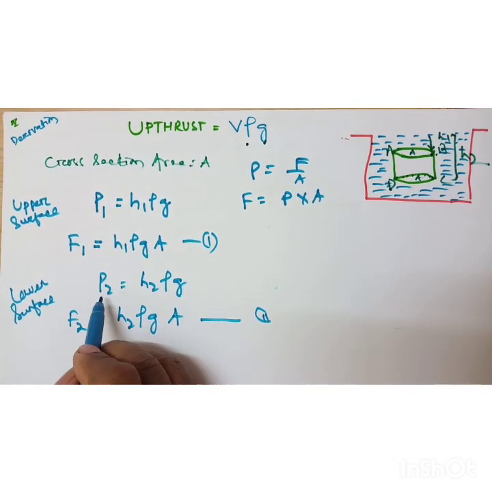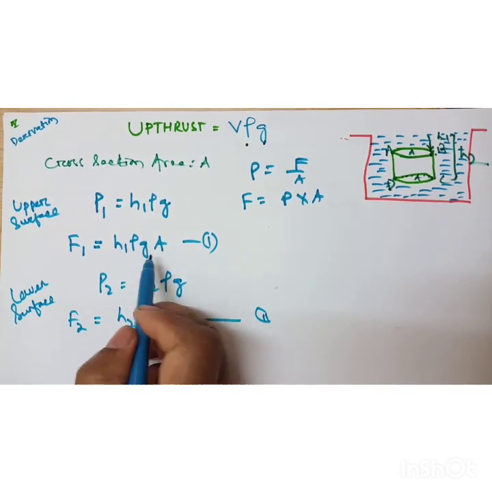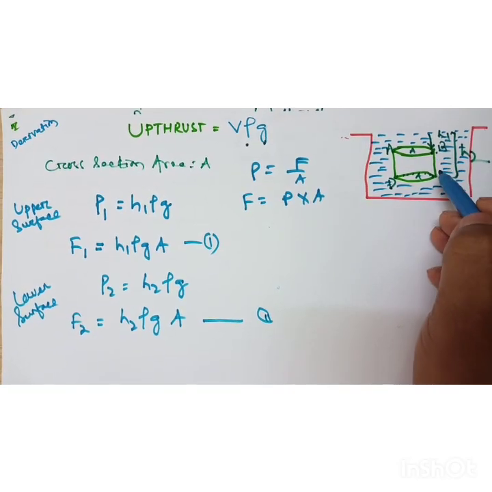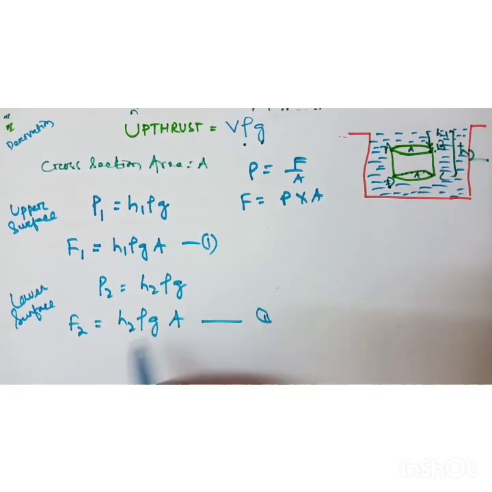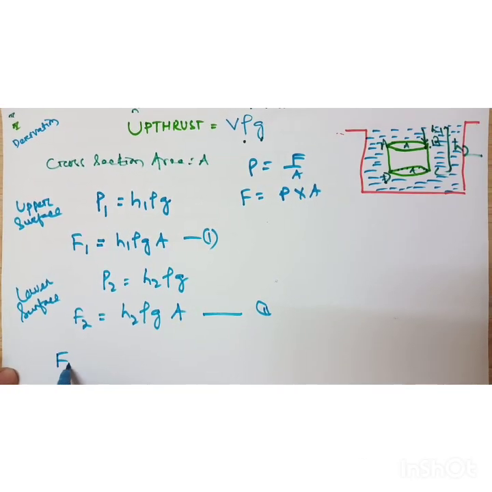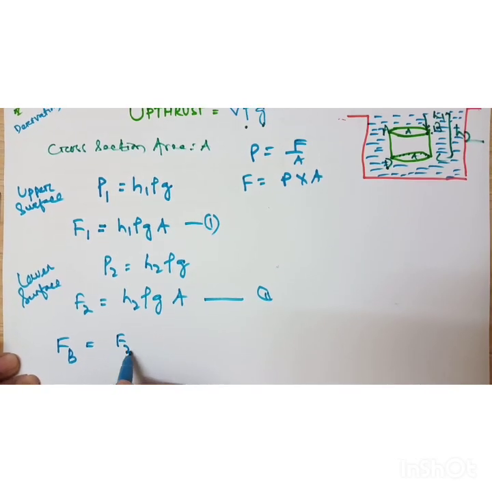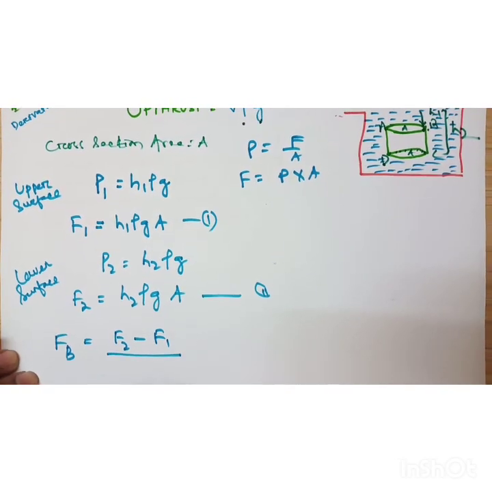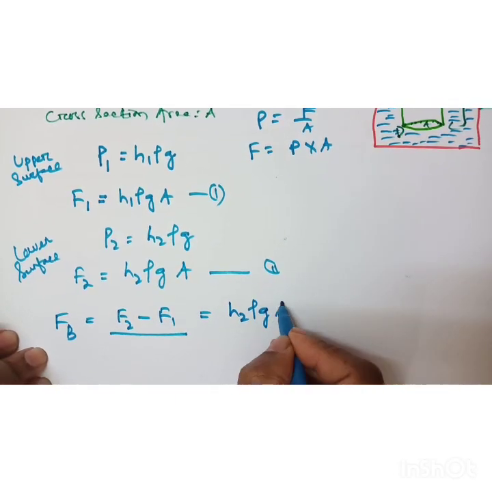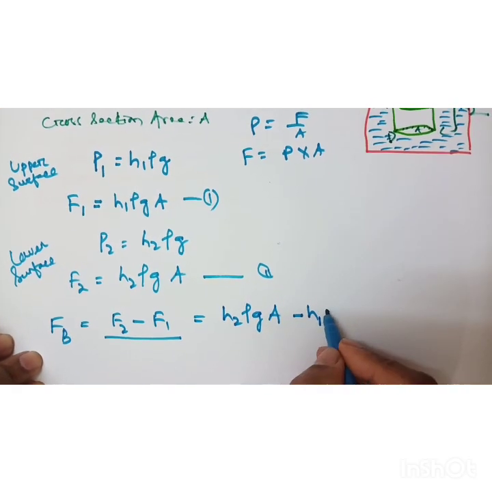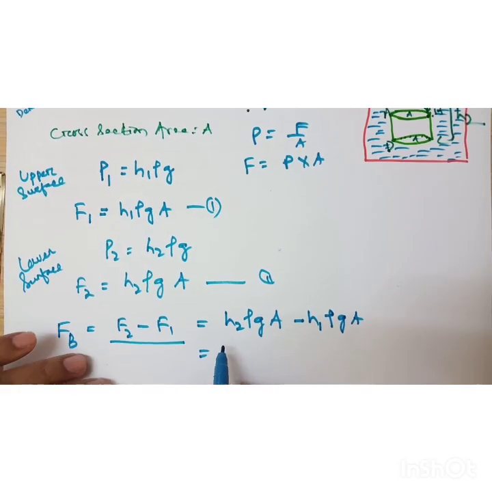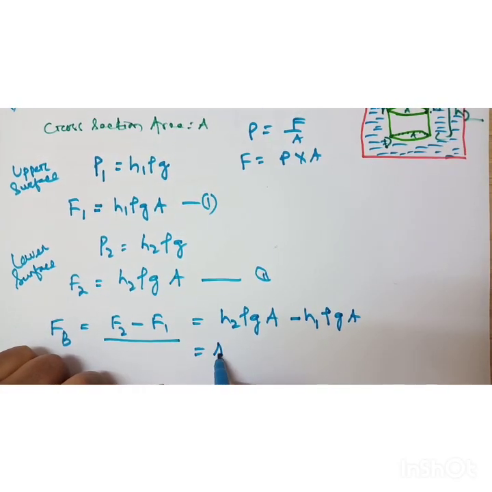Here the force is h1 rho g A, and here h2 rho g A. The depth increases, so the pressure also increases. So what is the difference of force? The difference of force is the buoyant force. The buoyant force Fb is equal to F2 minus F1. Now put in F2: h2 rho g A minus h1 rho g A. Now take this common, take A common.